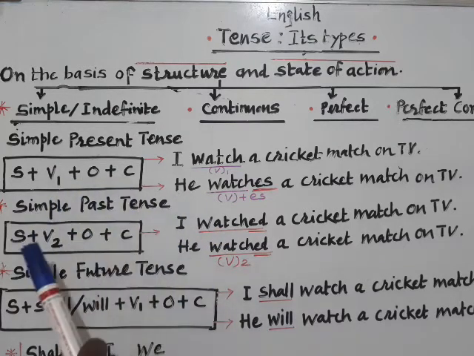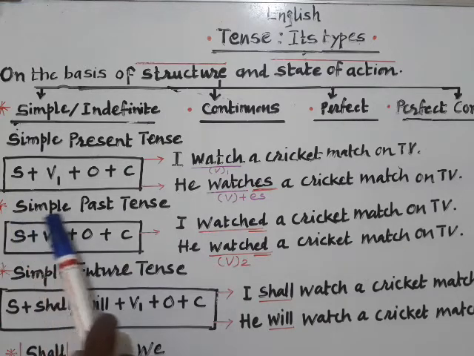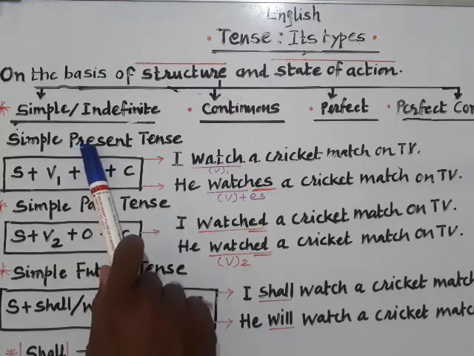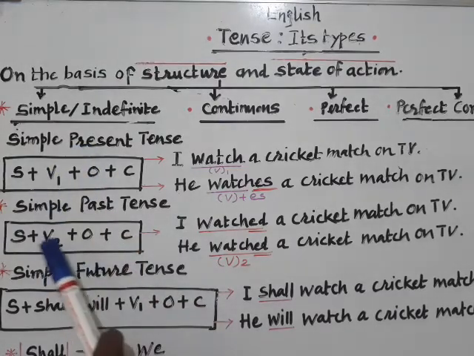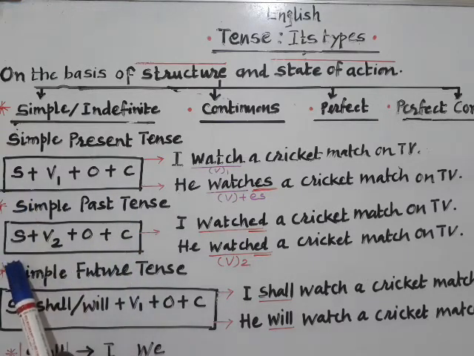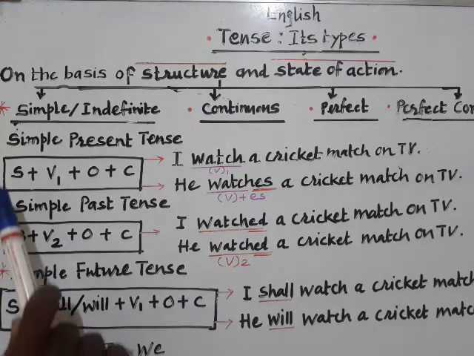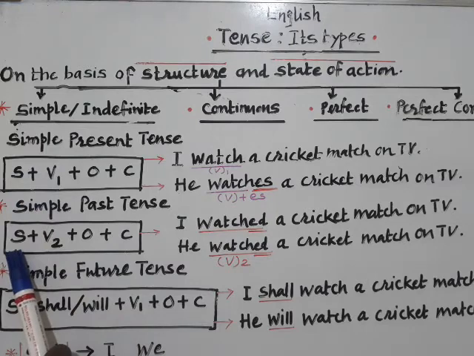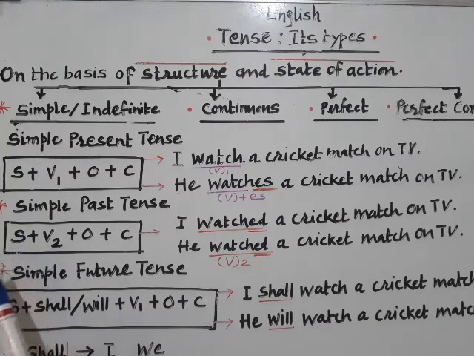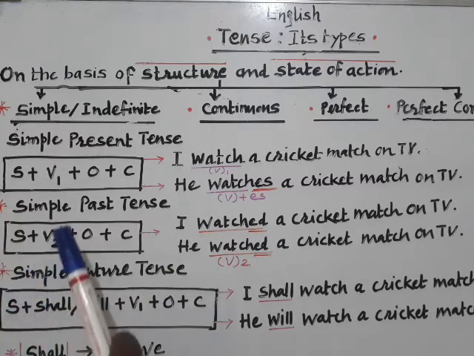Later on, let us switch over to the next point, that is simple past tense. You see, in simple present and simple past you will find that three elements are common. For example, subject. Every assertive sentence begins with a subject. It may change: either here it is I, here it may be we, or other than we, you, he, she, it, or even sometimes some proper nouns or common nouns.